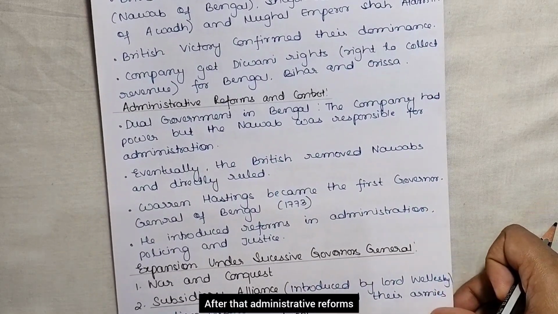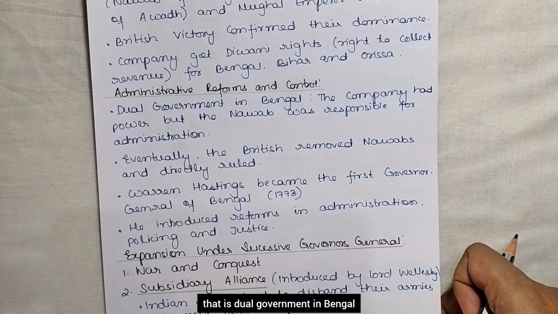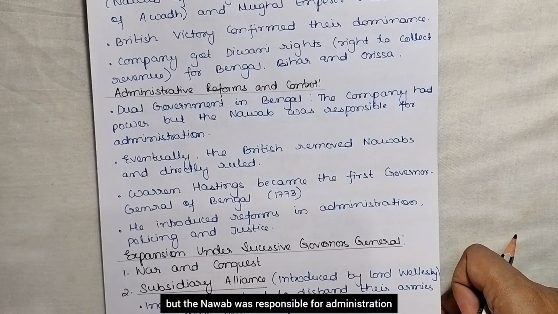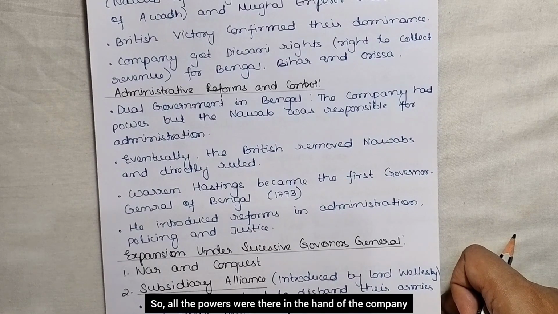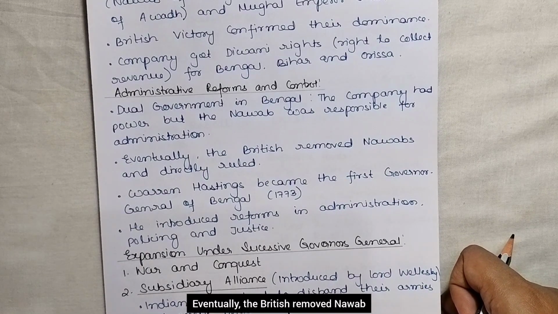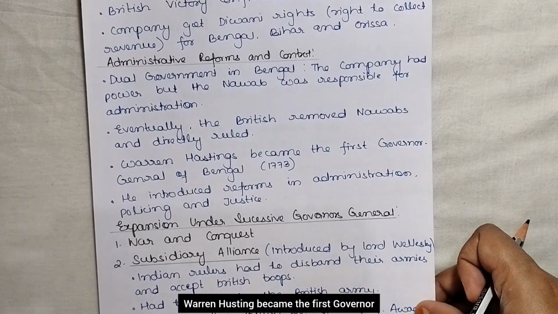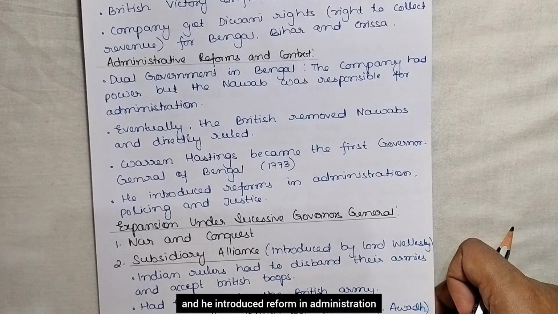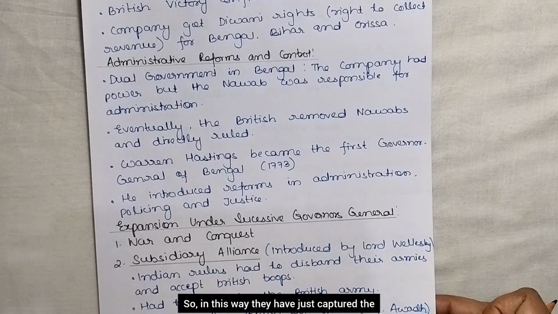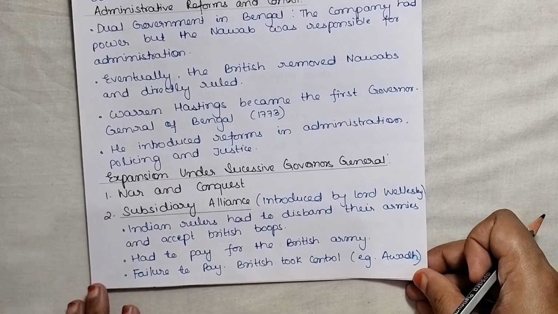After that, administrative reforms and control were also there from the British side. That is dual government in Bengal. The company had power, but the Nawab was responsible for administration, right? So all the powers were in the hands of the company. Eventually, the British removed the Nawab and directly ruled the administration. Warren Hastings became the first Governor General of Bengal in 1773, and he introduced reforms in administration, policies, and justice, right? So in this way, they captured the administrative department in India too.